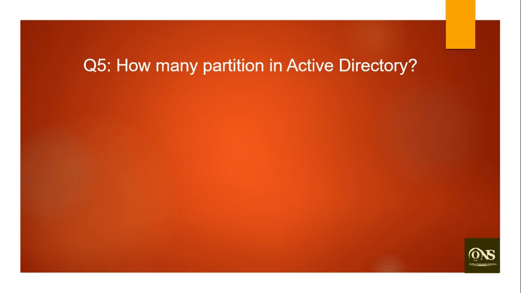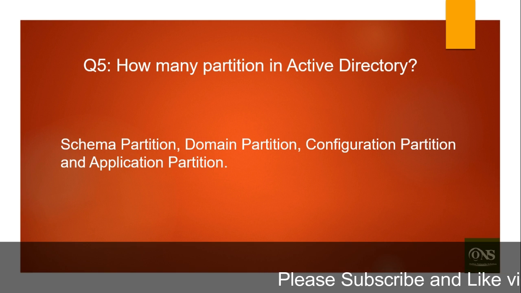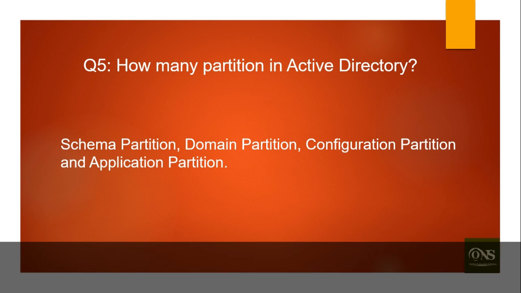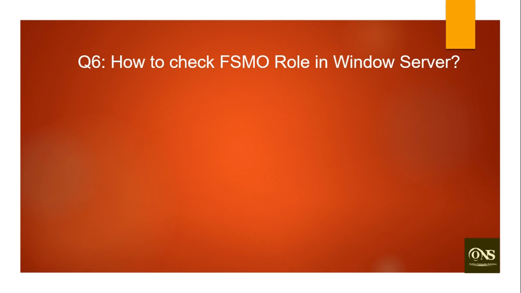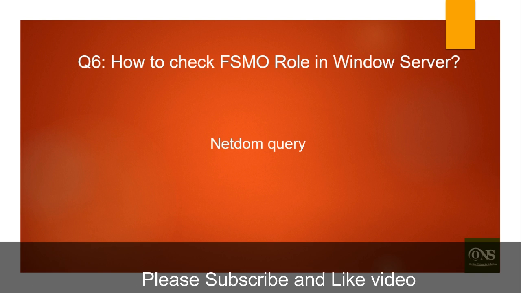Fifth question, how many partitions are in Active Directory? Schema partition, domain partition, configuration partition and application partition. There are 4 partitions in Active Directory. Sixth question, how to check FSMO roles in Windows Server? The netdom query command is used to check FSMO roles in Windows Server.